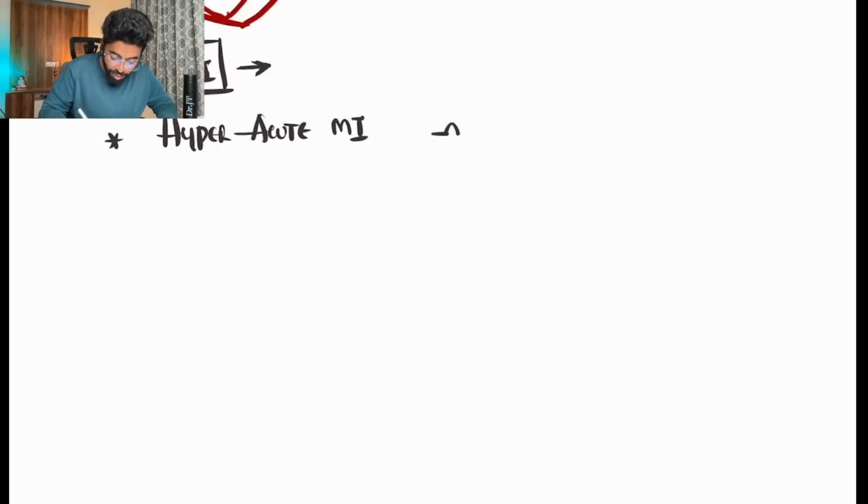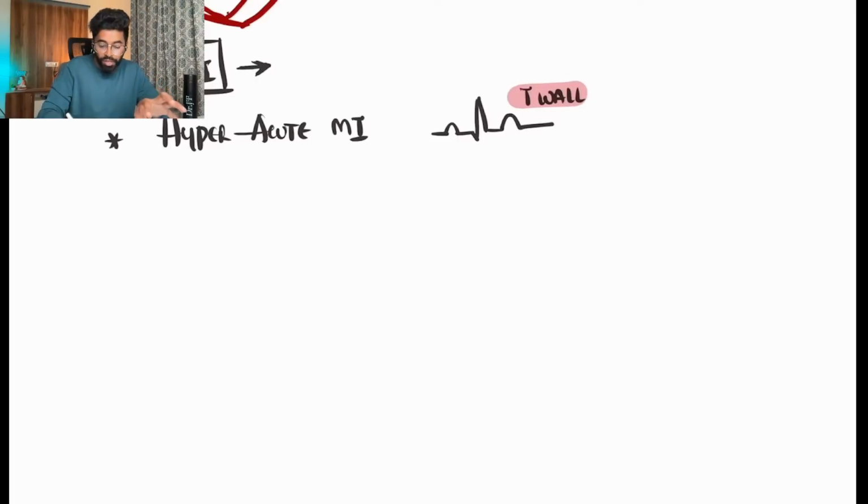What is this hyperacute MI, and what is the concept behind it? In a hyperacute MI, whenever the patient is having ongoing severe chest pain, the patient will be having broad and tall T waves. Remember, this broad and tall T wave will stay only for very few minutes. The change we can clearly see only for very few minutes.